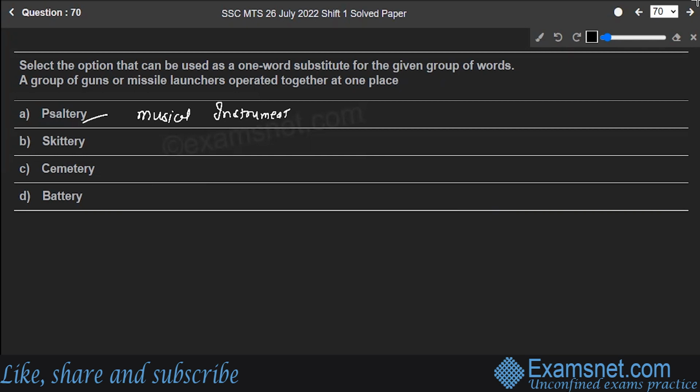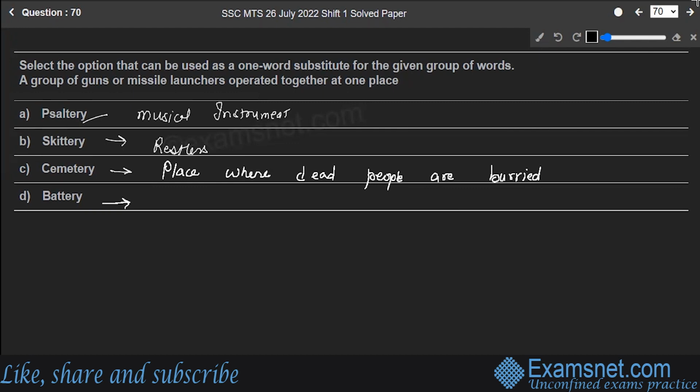Then skittery means restless. Cemetery means a place where dead people are buried. There is a word battery.